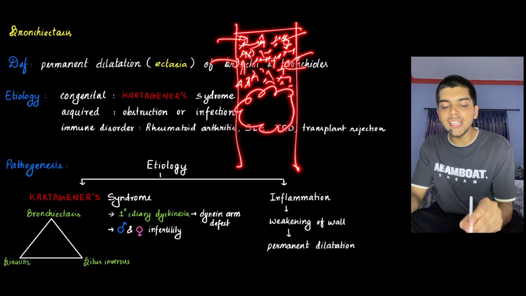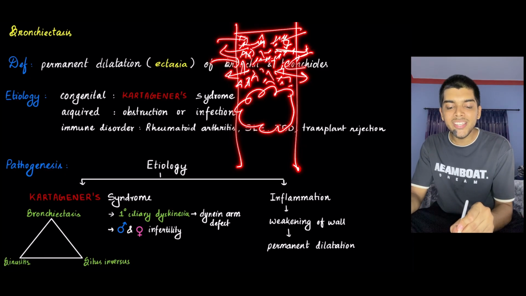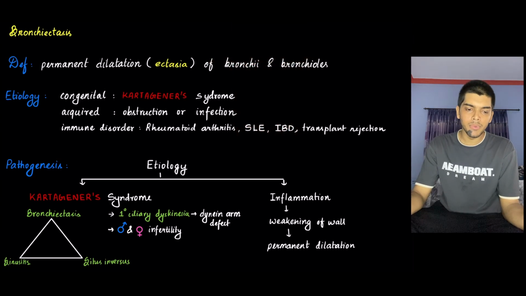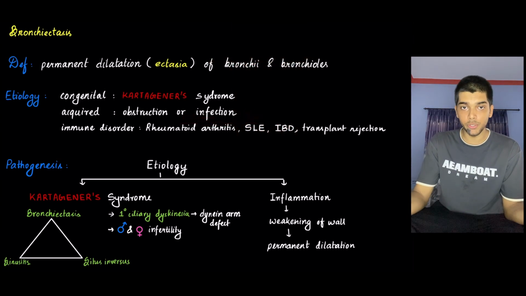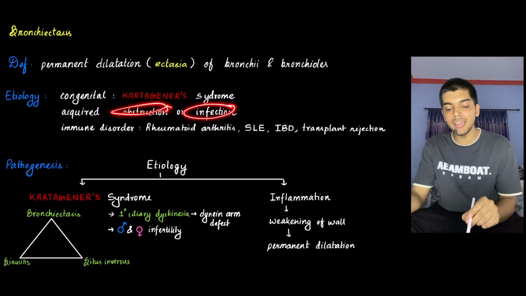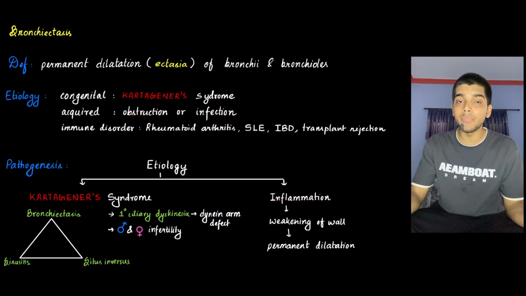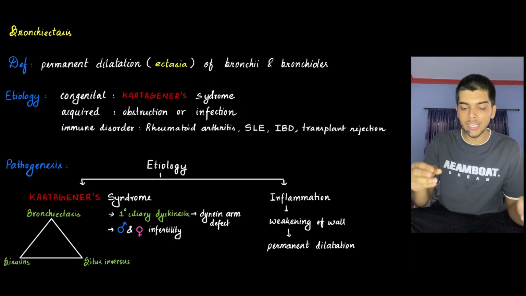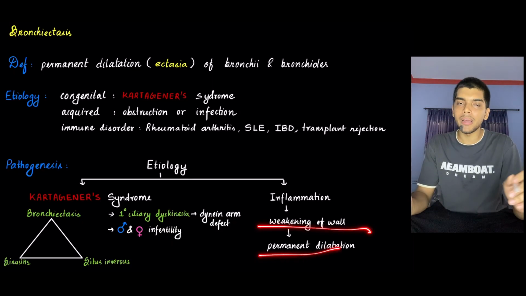They continuously exert stress on the wall of the bronchi. As a result, there is inflammation. On the other hand, infection leads to inflammation. Either way, be it obstruction or infection, there is inflammation. Due to inflammation, there is damage of the wall, which leads to weakening of the wall and permanent dilatation.